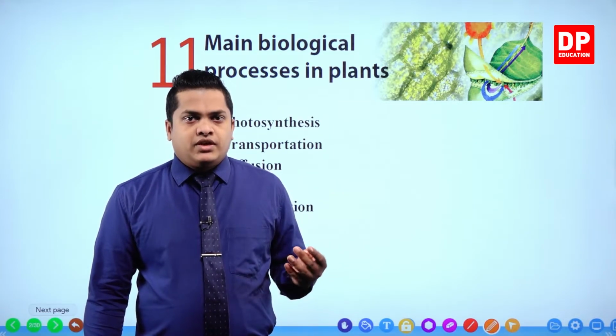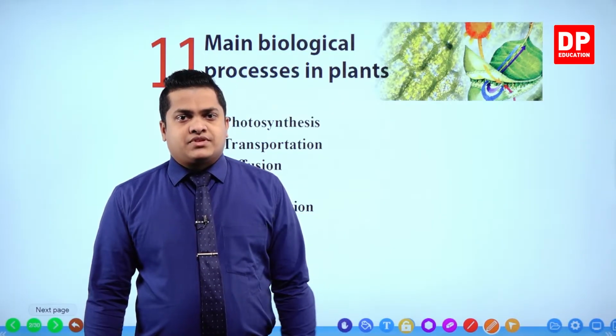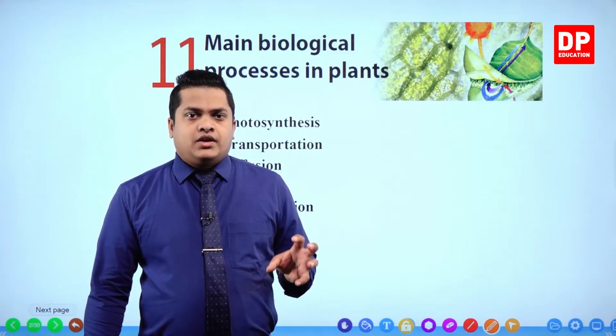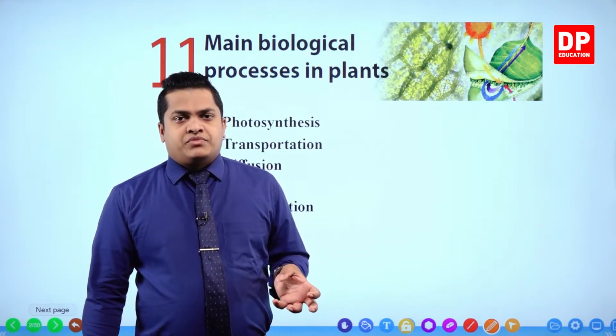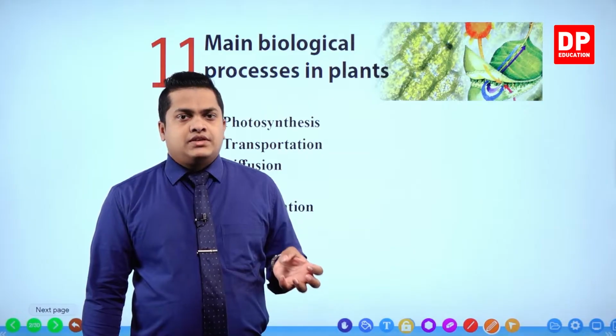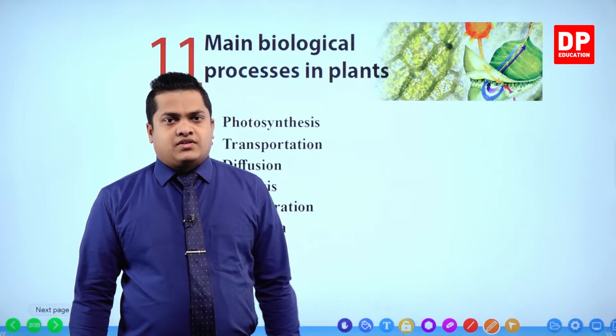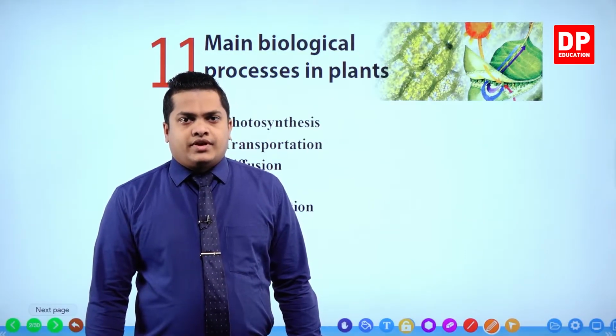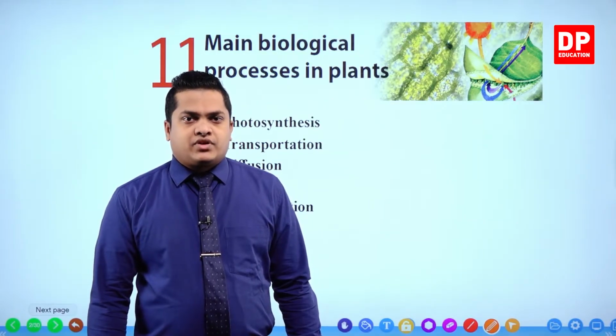So it helps in the transportation of substances, especially water, throughout the plant. Now you know that roots are the ones that absorb water. However, this water should travel to the upper parts of the body. So transpiration helps in that process, right? Transpiration is going to help in that process.